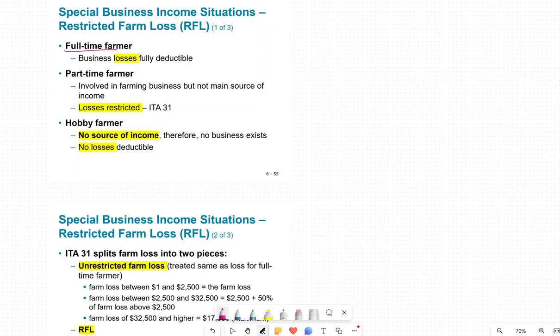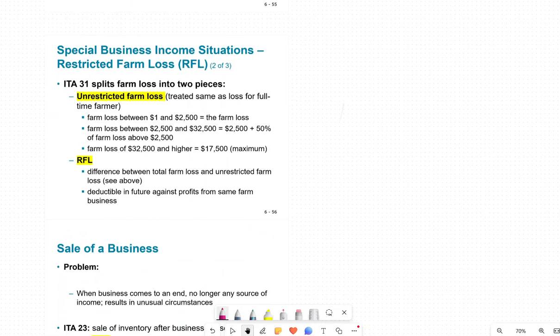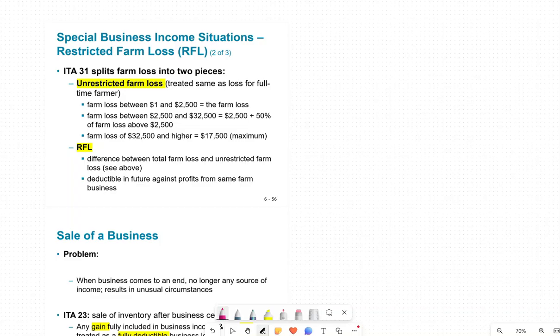Now we also have income from farming. If you are a full-time farmer, business losses are fully deductible because that's the only source of income you have. If you're a part-time farmer, losses are restricted, as you are involved in a farming business but it is not the main source of income. If it's a hobby, no income, no losses for that. Now when we think of farm loss, it is split into two: unrestricted farm loss and restricted farm loss. We don't normally ask students too many questions on farming loss.